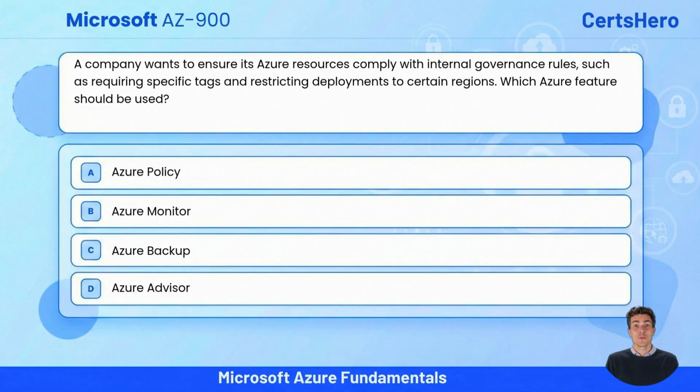Question number 2. A company wants to ensure its Azure resources comply with internal governance rules, such as requiring specific tags and restricting deployments to certain regions. Which Azure feature should be used? Option A, Azure Policy. Option B, Azure Monitor. Option C, Azure Backup. Option D, Azure Advisor.